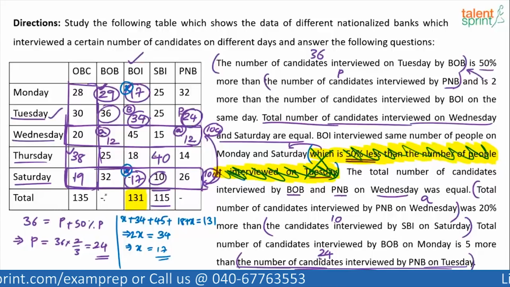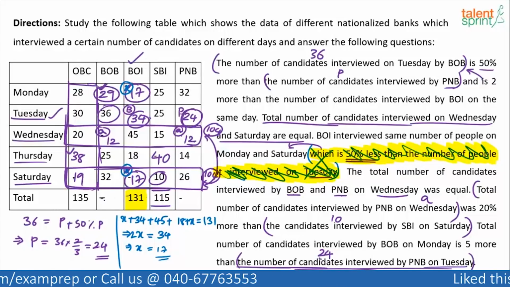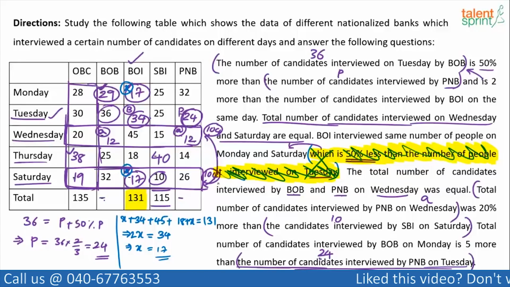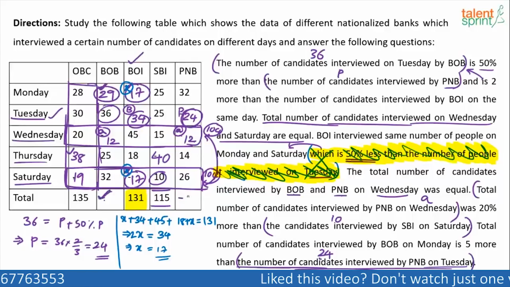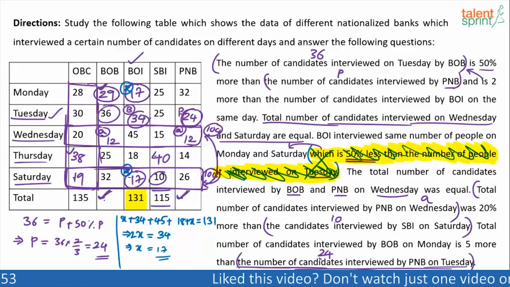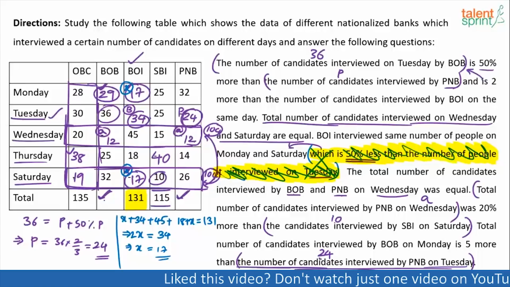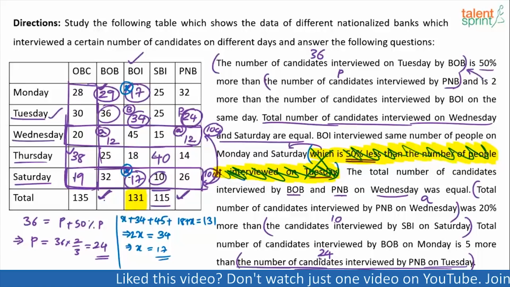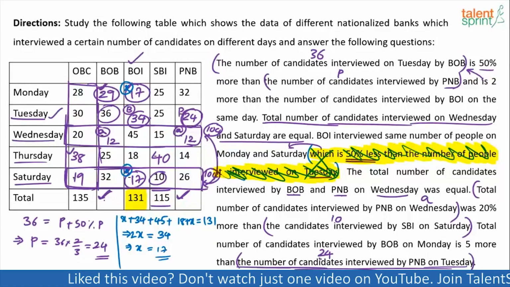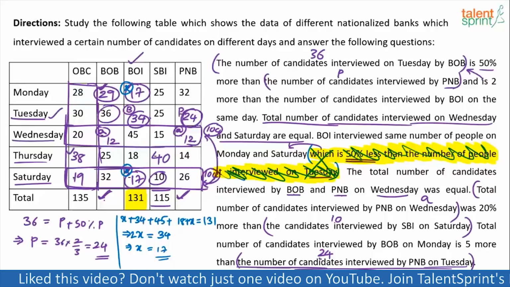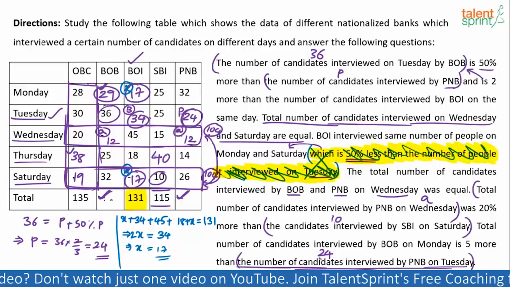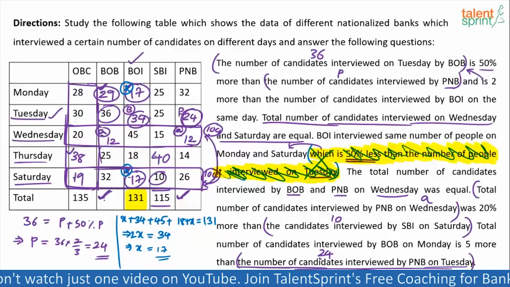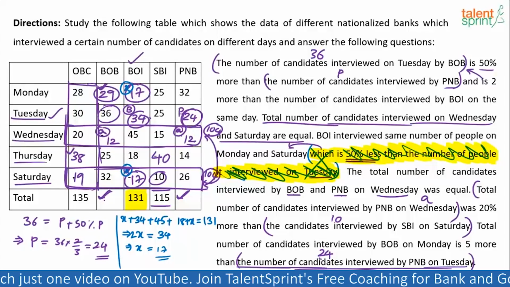I think that we should not do it immediately. We should leave this data as it is because you never know if the total of BOB and PNB is required in answering the questions or not. Will these 2 values be required in answering the 5 questions or not is not known to us. So let us not waste our time. Smart students will not waste their time in finding out what these values are. They will find it out only if it is really required in the solution of any of the questions.